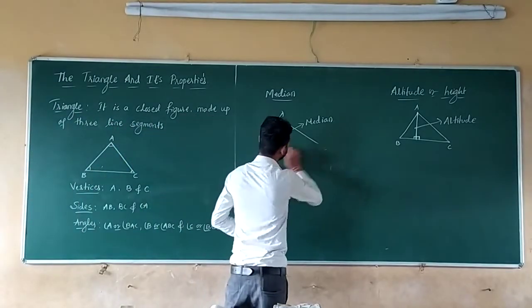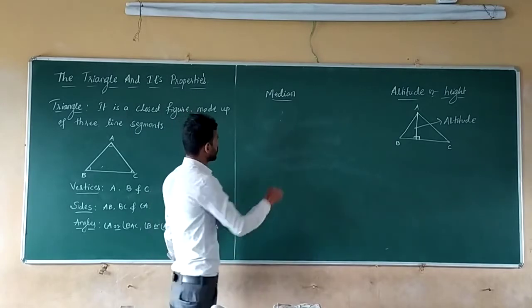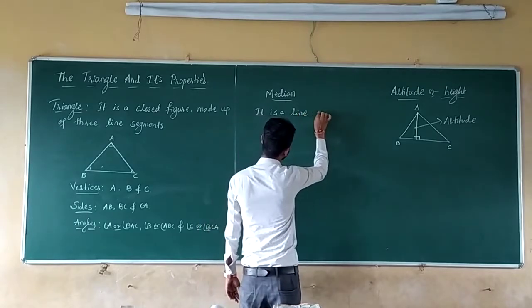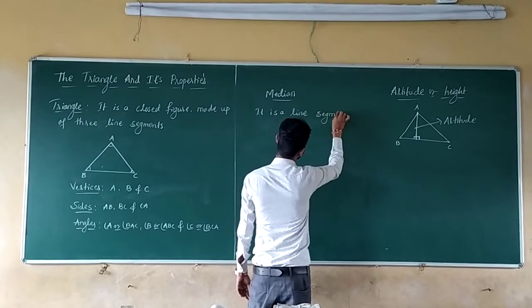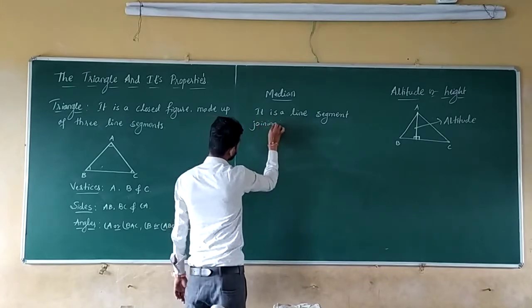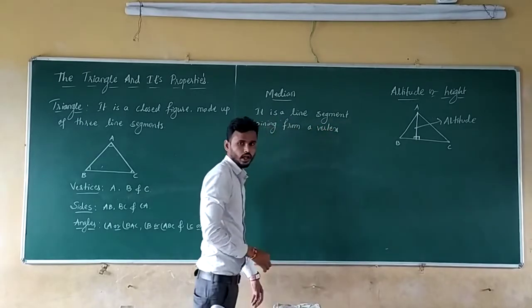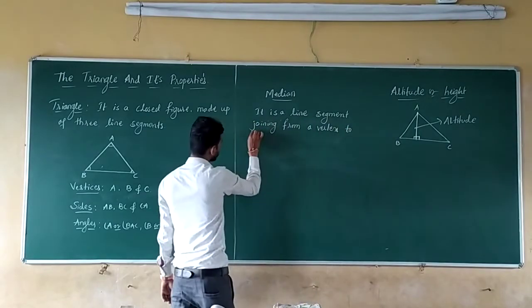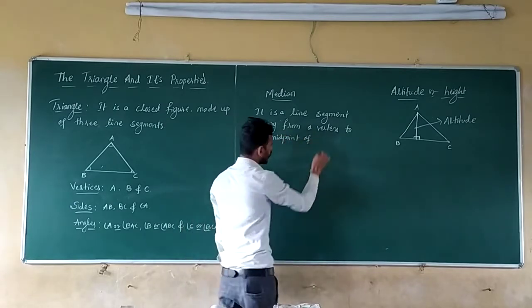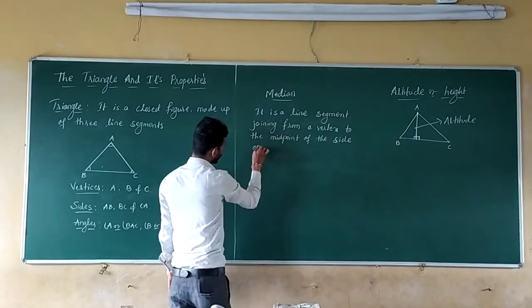Next, median. Median means it is a line segment joining a vertex to the midpoint of the side opposite to it.